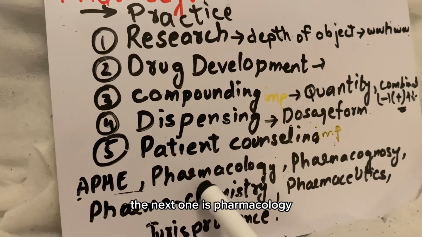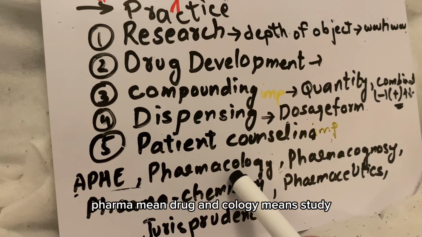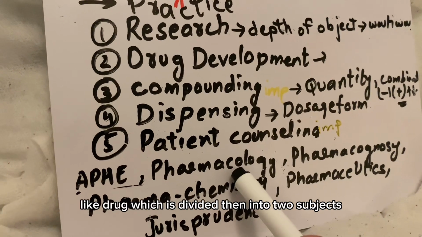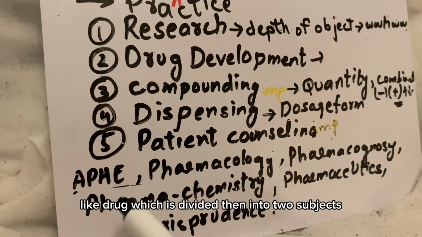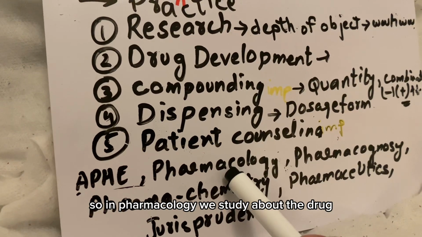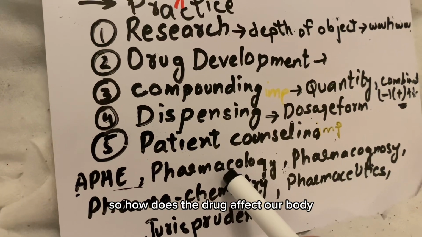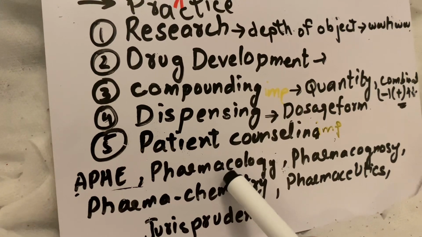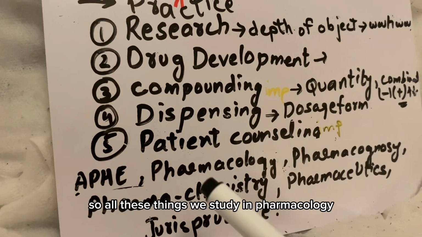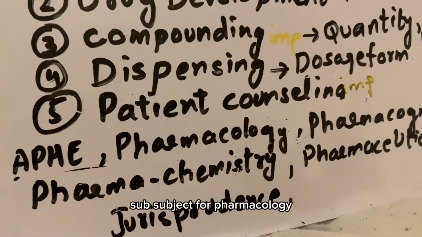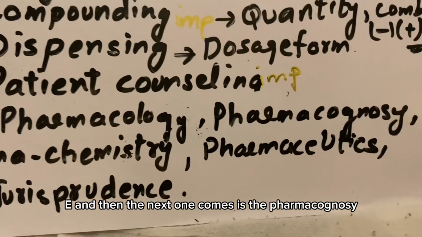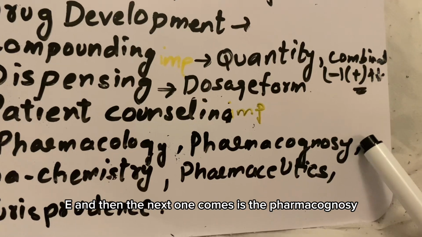The next one is pharmacology, which is derived from two words. Pharma means drug and ology means study. So in this subject we study about the drug, which is then divided into two subjects, pharmacokinetics and pharmacodynamics. So how does the drug affect our body, and how does the body react toward the drug? All these things we study in the pharmacology subject. For pharmacology you need to study APHE first.